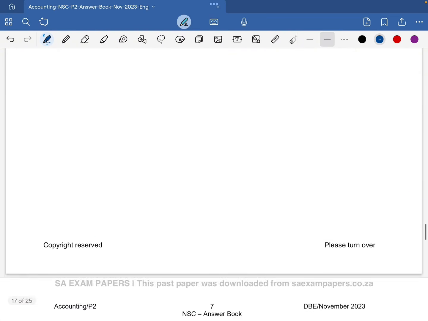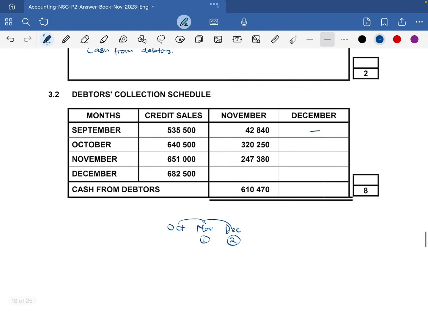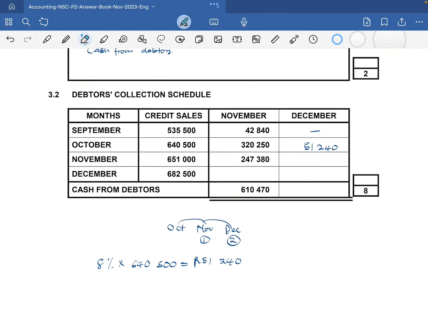So we're only collecting 8% of 640,500, which is 51,240.